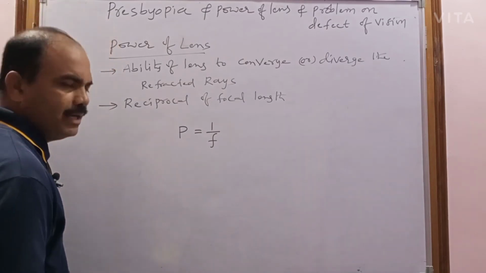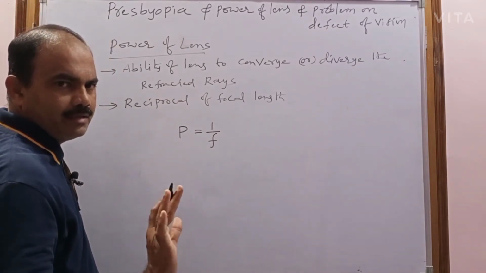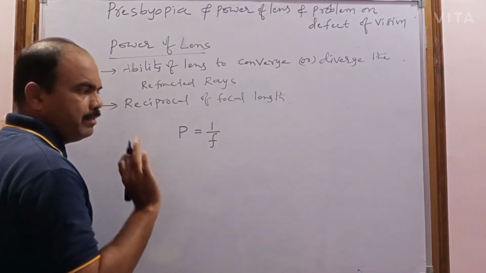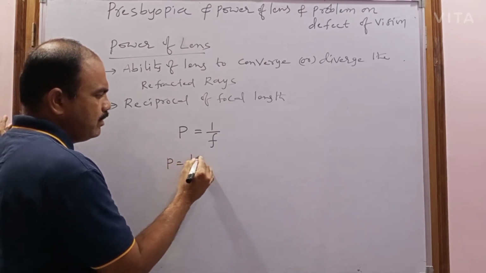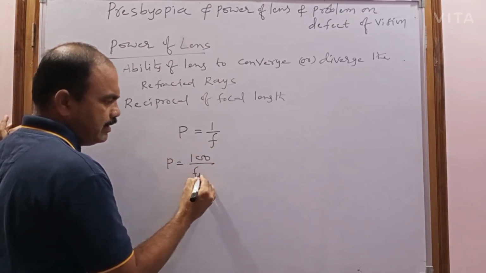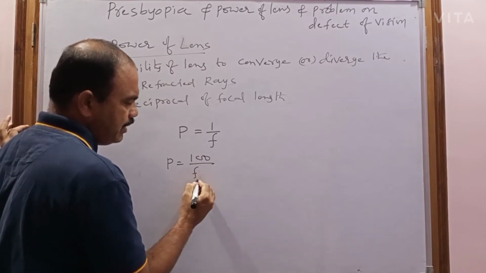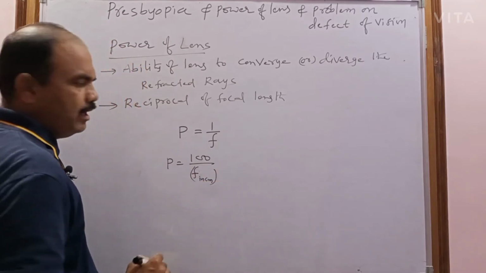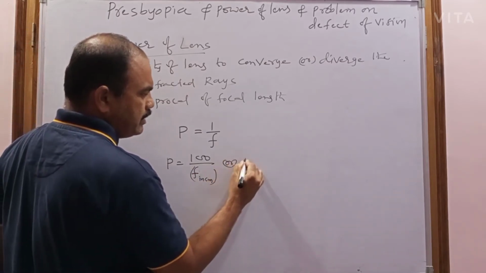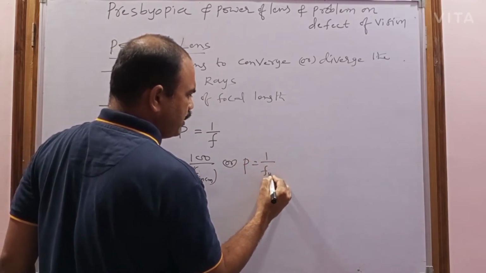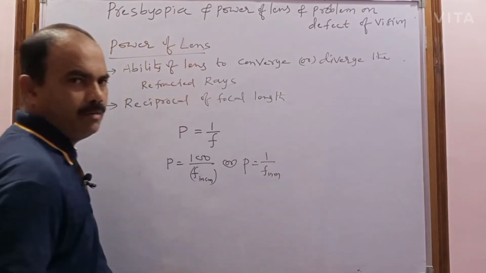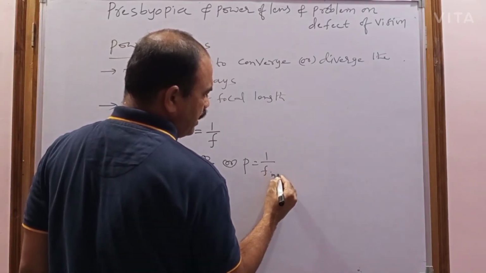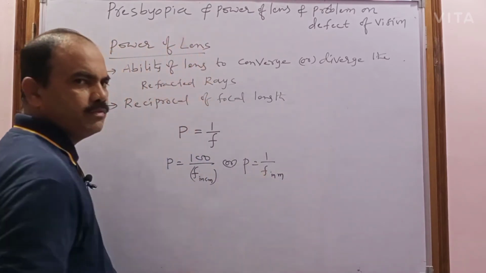But the focal length is generally measured in centimeters as well as meters. If the focal length is measured in centimeters, the formula is P equal to 100 by F, with F in centimeters. Or another formula: if it is measured in meters, simply P equal to 1 by F, with F in meters. You have to remember this.